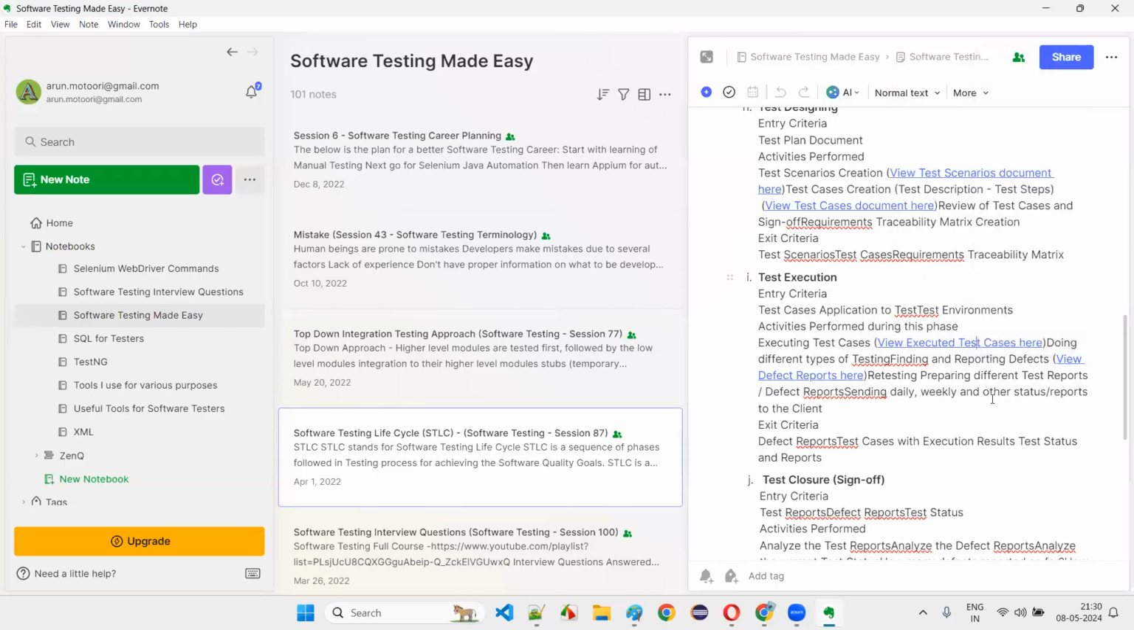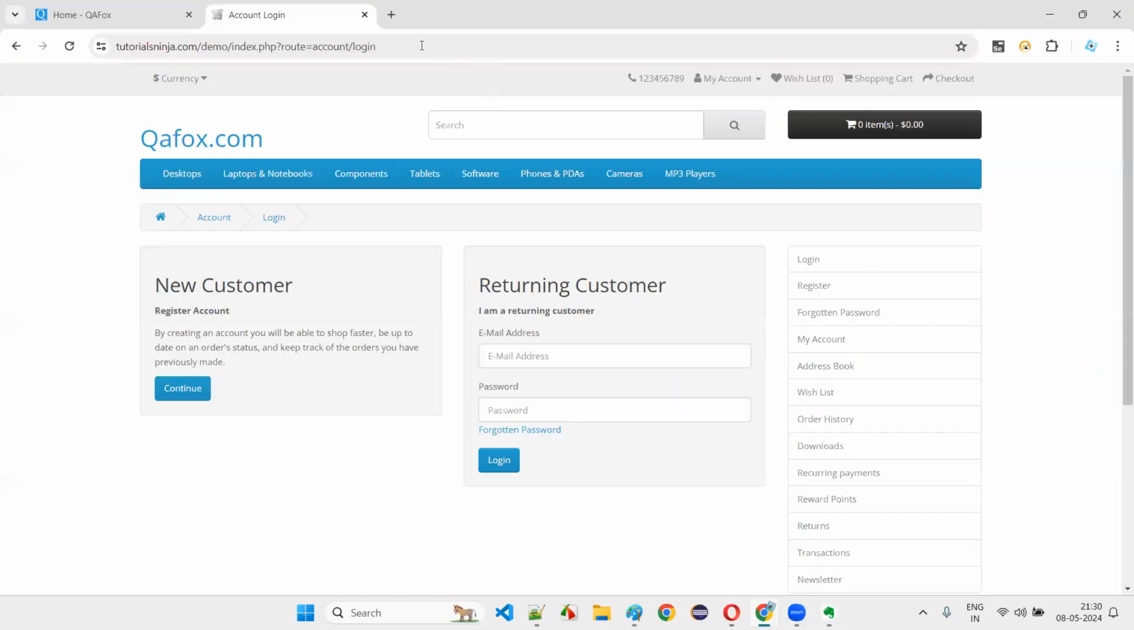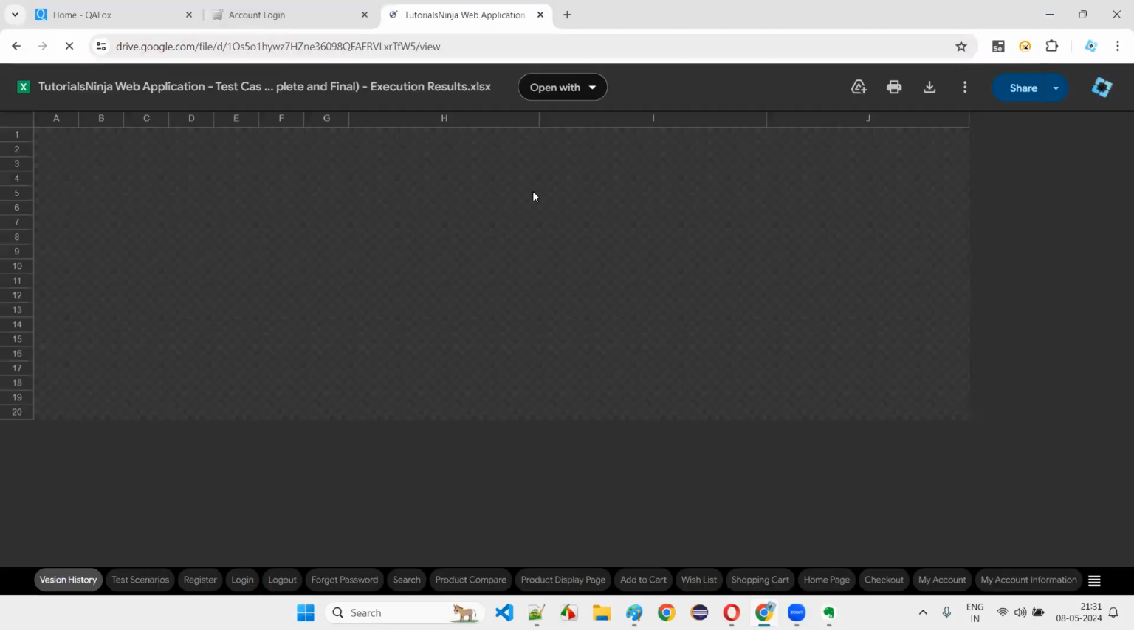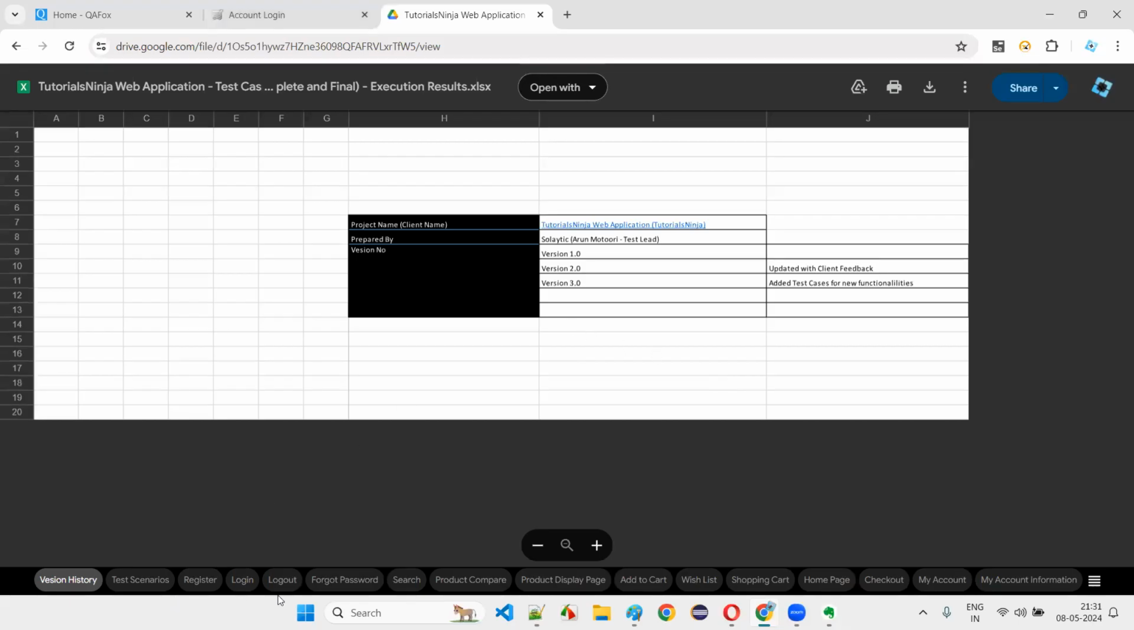I'll tell you. Copy URL. Some results we'll write, guys. We'll perform the testing on the application. We'll follow the steps provided in the test case document and perform the testing on the application URL given by the developers.